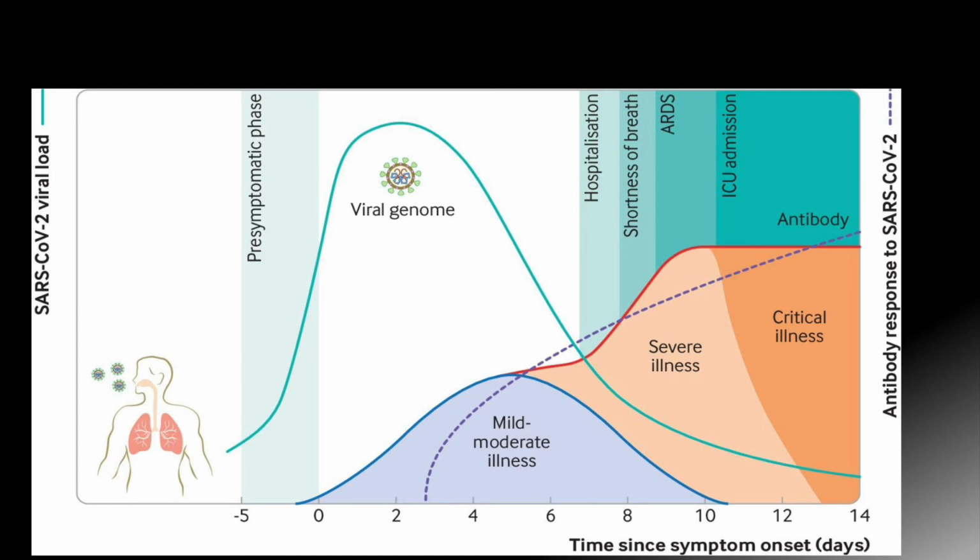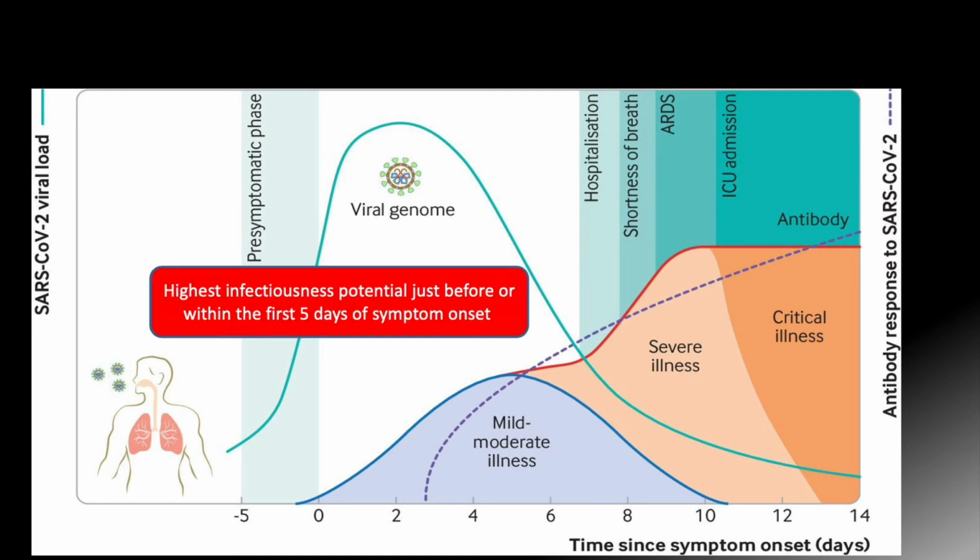In this red box, you see the highest infectiousness potential just before or within the first days of symptom onset. So patients who have COVID-19 infection are infectious even before they become symptomatic, during the asymptomatic phase.